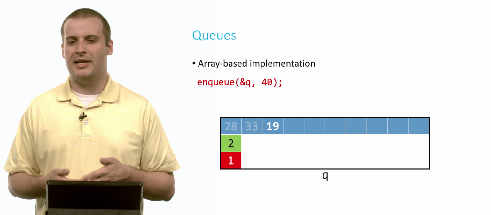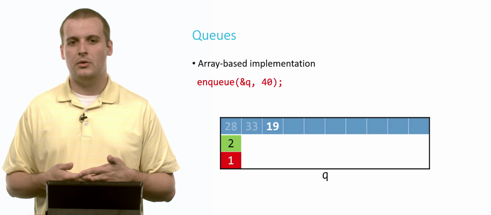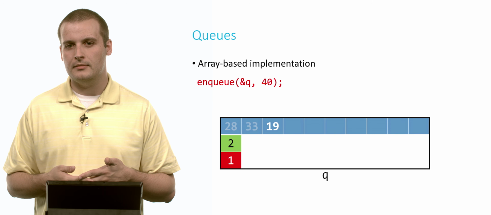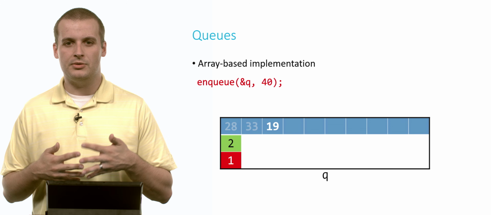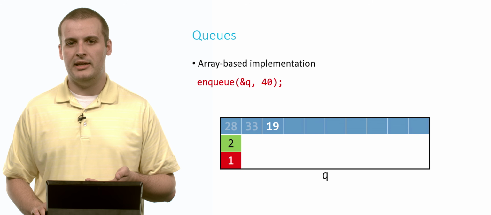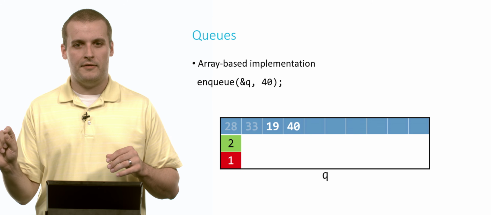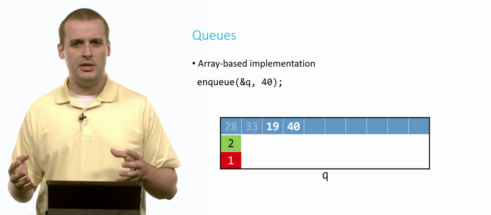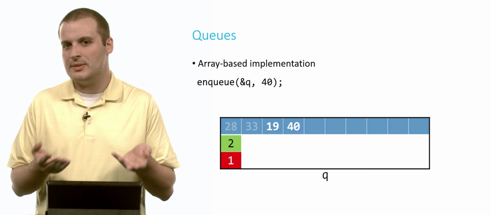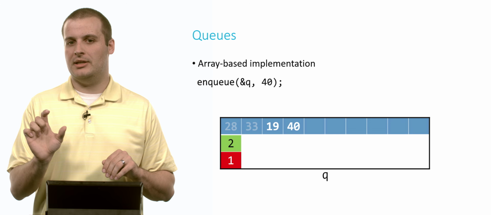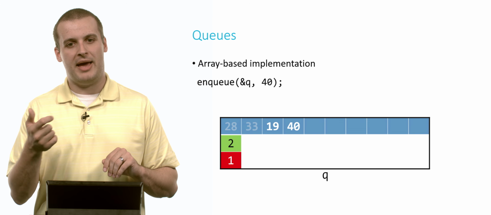Now let's enqueue something. And I sort of gave this away a second ago, but if we want to put 40 into the queue, where's 40 going to go? Well, we've been putting it in queue front plus queue size, and so it makes sense to put 40 here. Now, notice that at some point we're going to get to the end of our array inside of queue, but that faded out 28 and 33, they're technically open spaces, right? And so we may eventually, with that rule of adding those two together, need to mod by the size of capacity so we can wrap around.